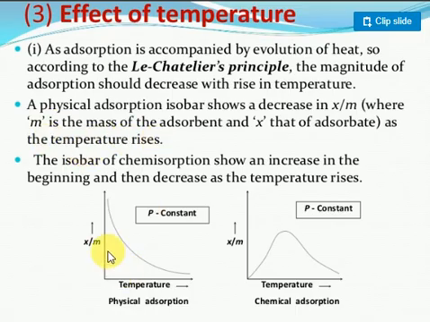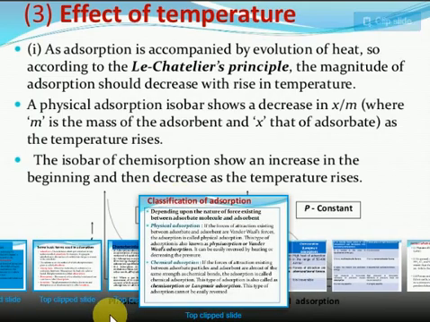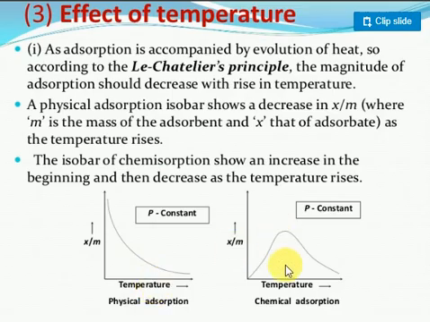As temperature rises, the amount of gas molecules absorbed will decrease. That's why this is explained. The process is called an isobaric process, as pressure is constant, because it is for physical absorption, not for chemical absorption. So that is physical absorption. When you come to chemical absorption, it is very, very important. If you take the amount of gas and mass of the absorbent, when temperature is increased, initially the rate of absorption increases. Slowly, when a particular point is reached, it becomes constant. Again, it will decrease. Here also constant pressure. This is nothing but the effect of temperature on chemical or physical absorption.